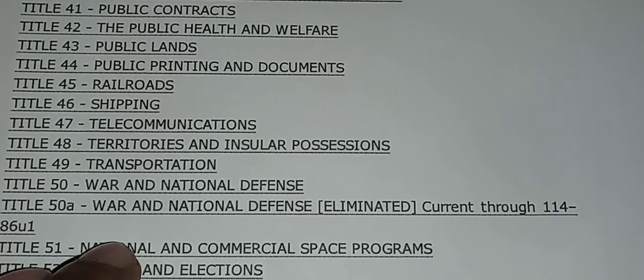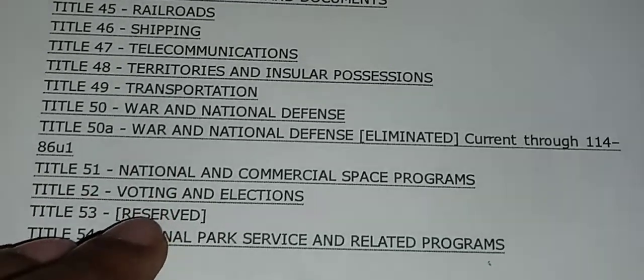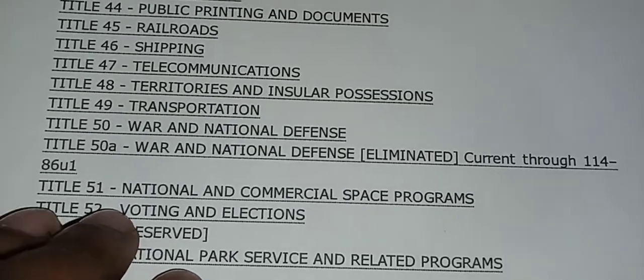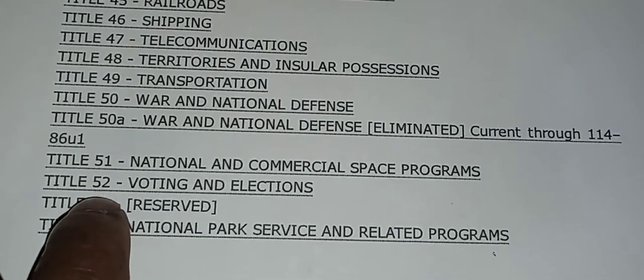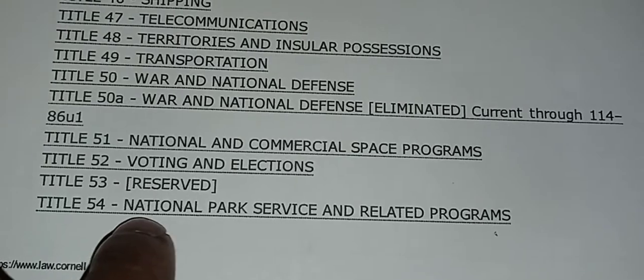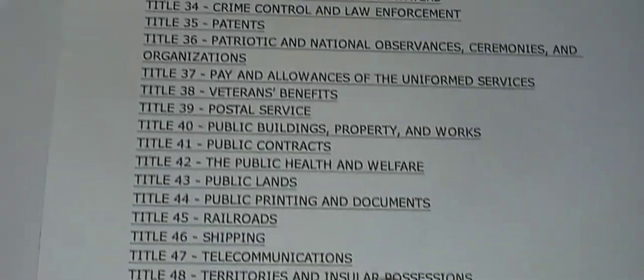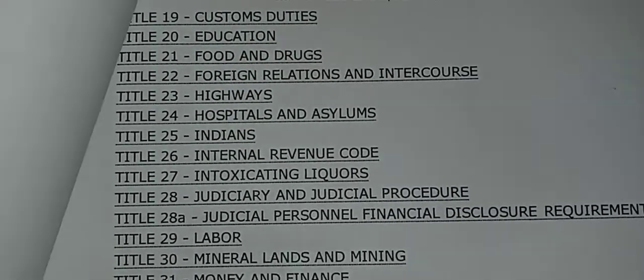Title 51, National and Commercial Space Programs. Title 52, Voting and Elections. So when you want to know anything about voting, elections, go in Title 52. And Title 54, National Park Service and Related Programs. That covers all the titles. Go back and read all of these titles. Go back and look them up.